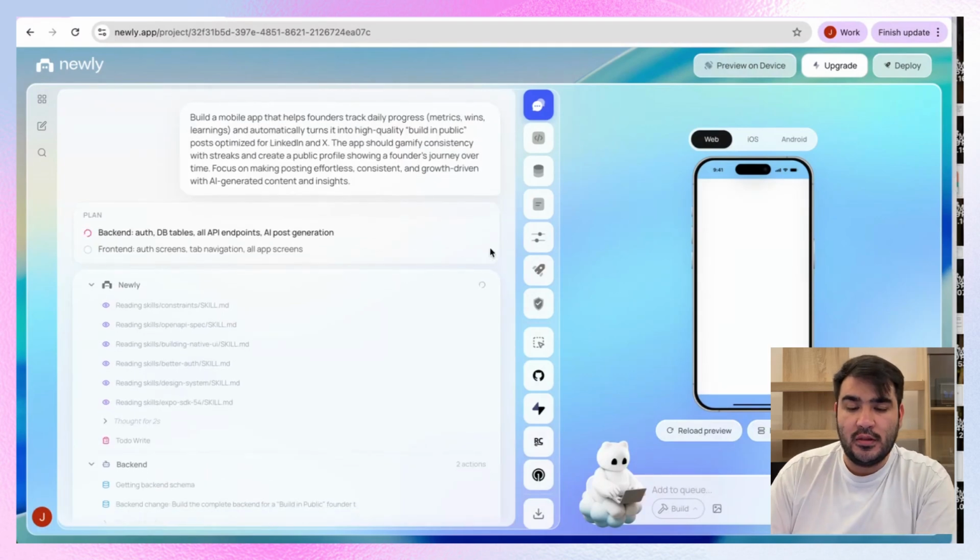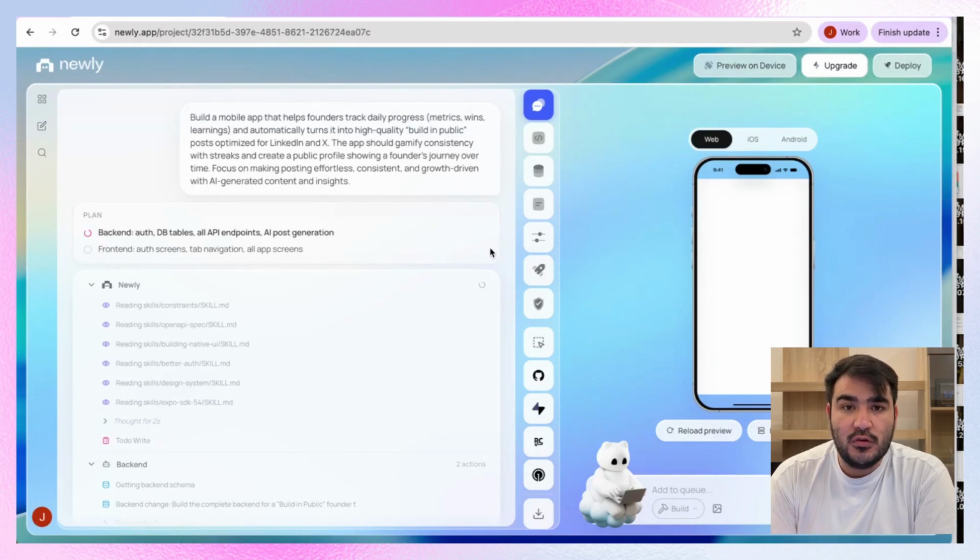So usually it takes around 3 to 4, 5, 7, 10 minutes to build the app. Of course, I cut these minutes when you see the video, because it's boring for you to just wait and me talking all the time. So I cut it, but the reality is that it takes some time to build. And also it depends on how complicated your app is or what your prompt is.